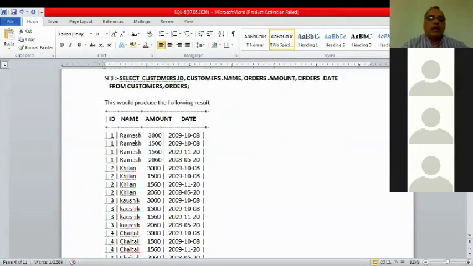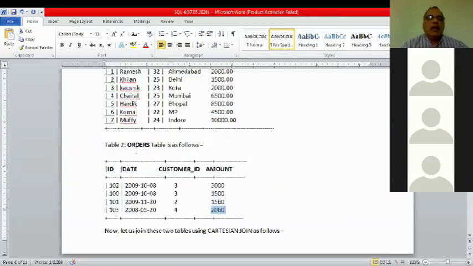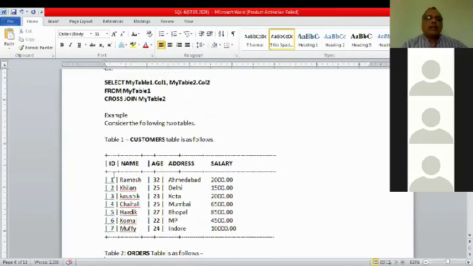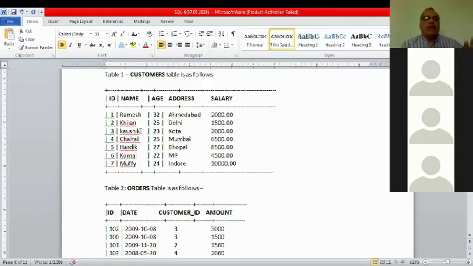All these dates. What if we want to link up that one name, as here given Ramesh, with only one value in that order table? Yes, because this is the first command, and it is joining with table 2. But if I only want to associate Ramesh with the amount of 3000, let me first explain, then I'll listen to you.